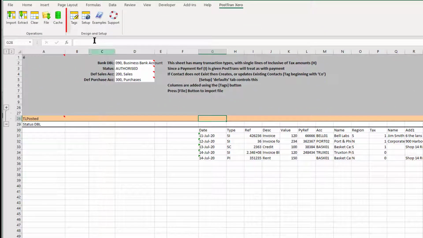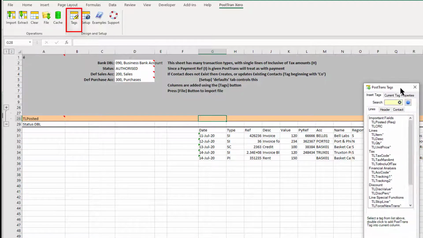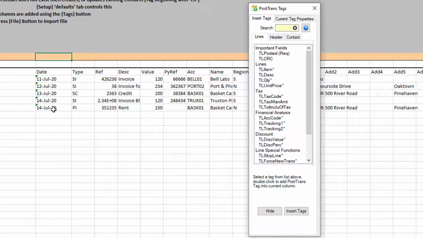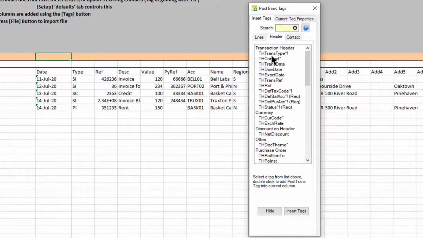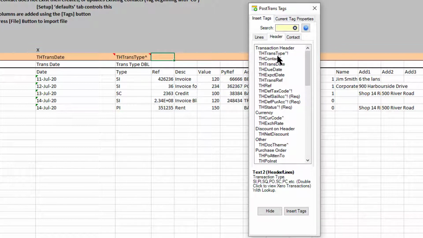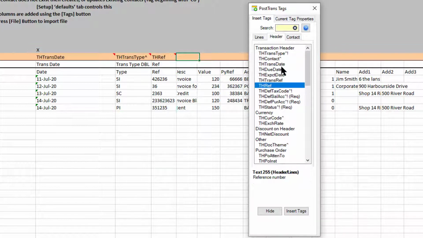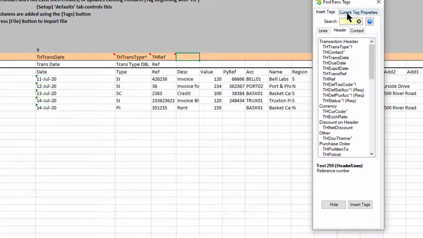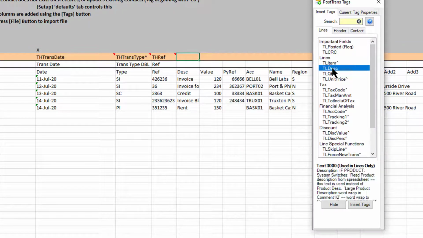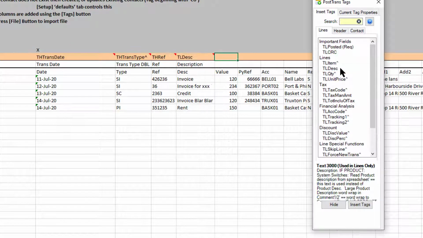Right, let's start mapping things. We're going to press the tags button to view our tags, and the first column is date. That's on the header of the transaction, so we click on the header. That's trans date. Next is the type, so double click on there. We've then got a reference, and then we've got the description. Now the description goes on the lines, so that would be TL desk.